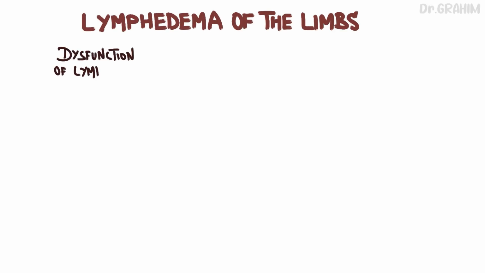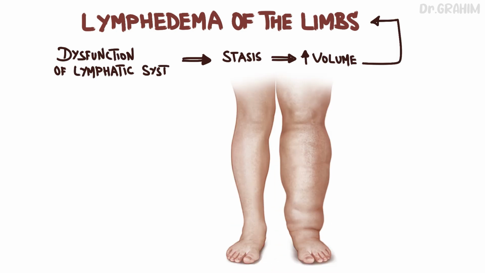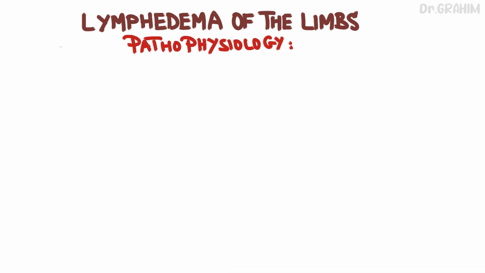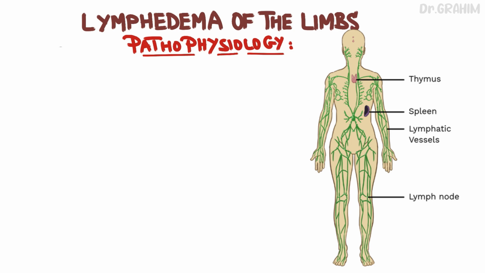Lymphedema of the limbs results from a dysfunction of the lymphatic system, which leads to lymph stasis, causing an increase in the volume of the affected limb. Involvement of the limbs, particularly the lower limbs, is the most common form. This disease is chronic and can seriously affect the quality of life of patients due to pain, functional discomfort, and aesthetic impact. The lymphatic system is an essential component of the circulatory system, playing an important role in maintaining the body's fluid and immune balance.